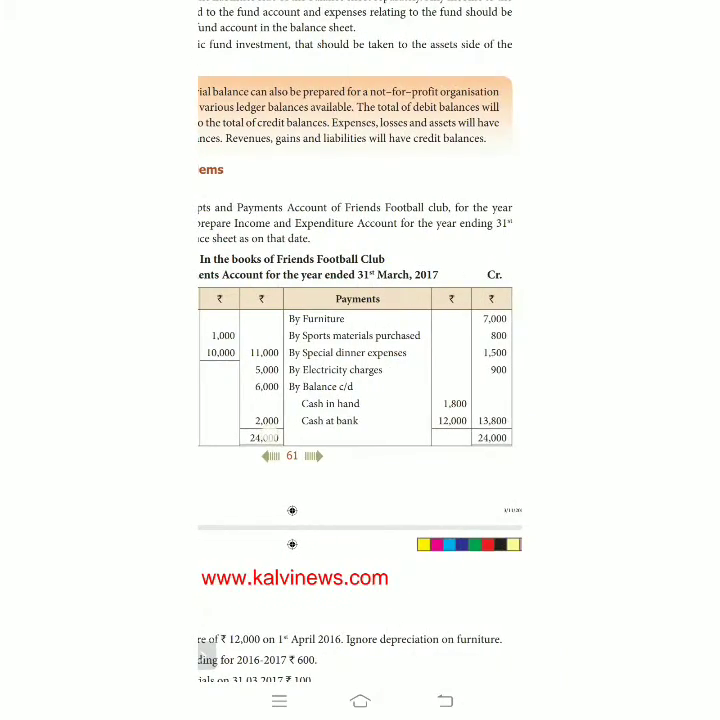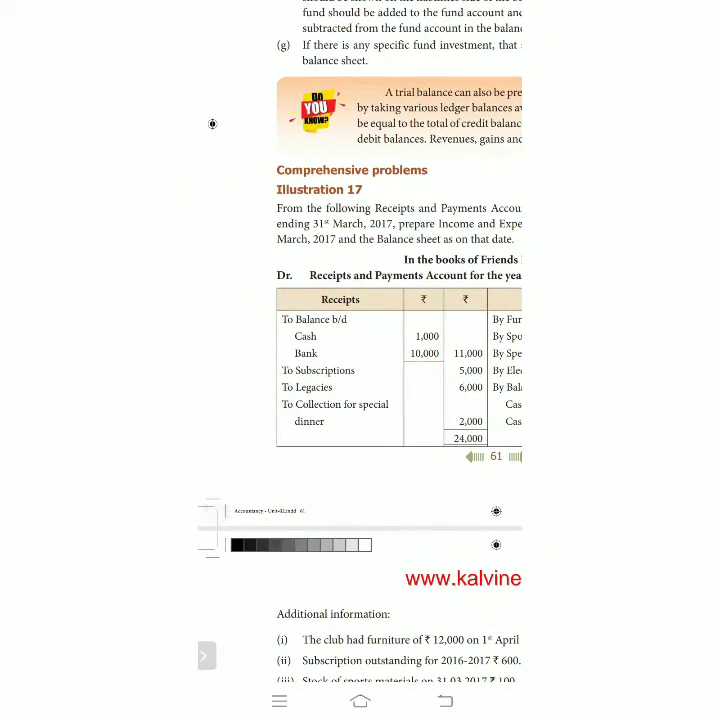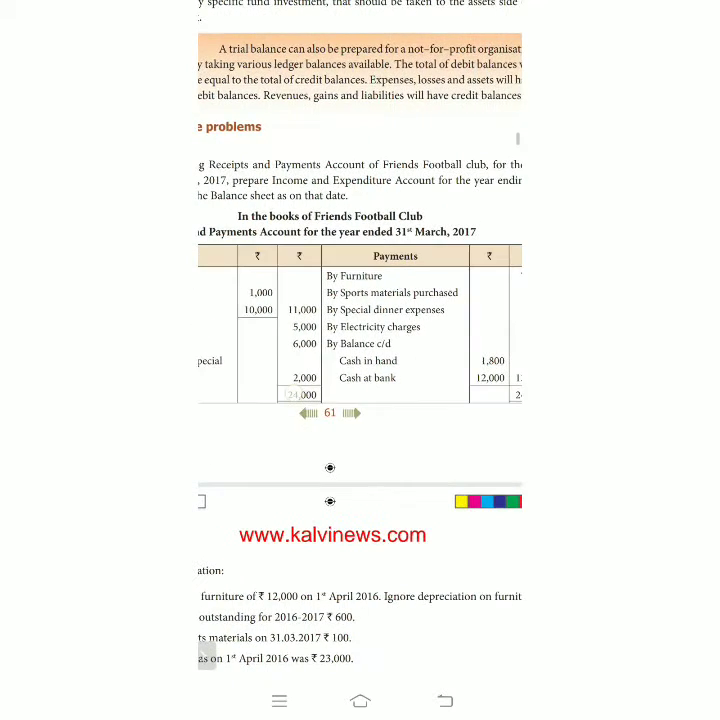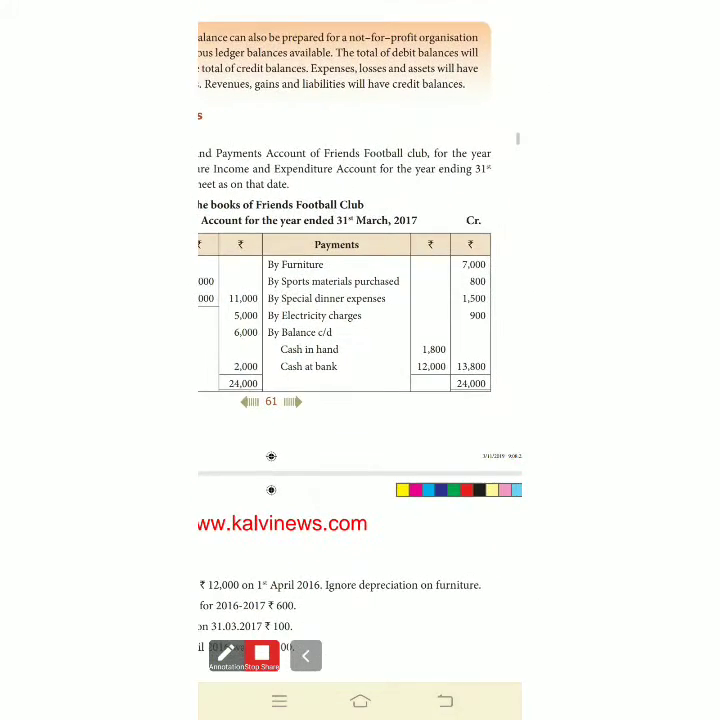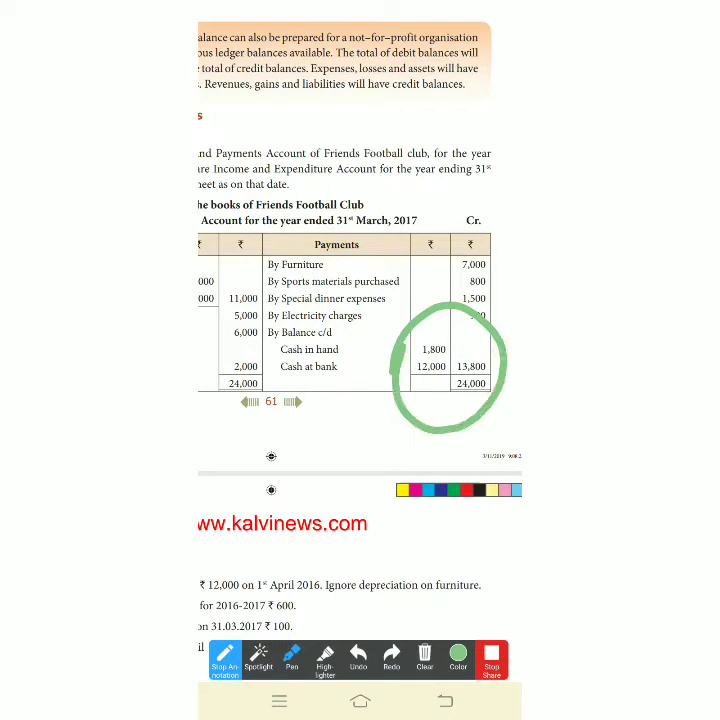In the books of Friends Football Club, the receipts and payments account is given for 31st March 2017. Balance brought on is the opening cash in hand and opening cash at bank. For this year, we need closing cash in hand and closing cash at bank. So this information is for the closing balance sheet.